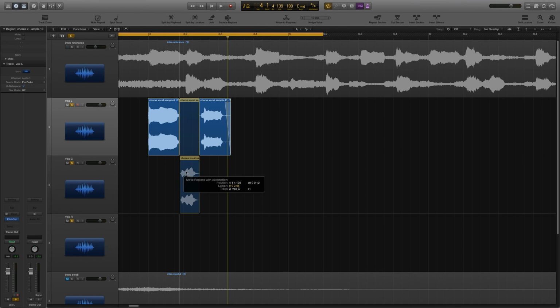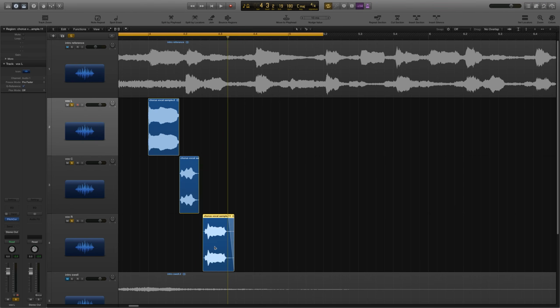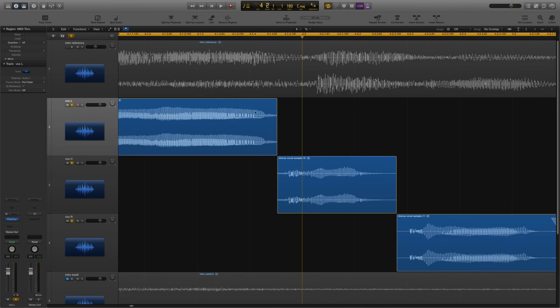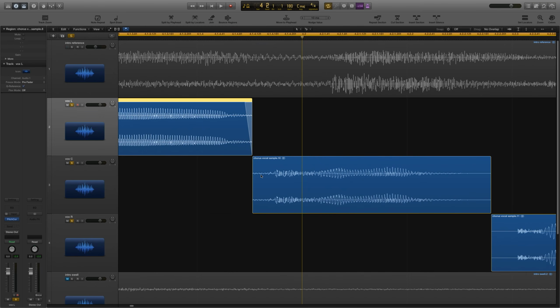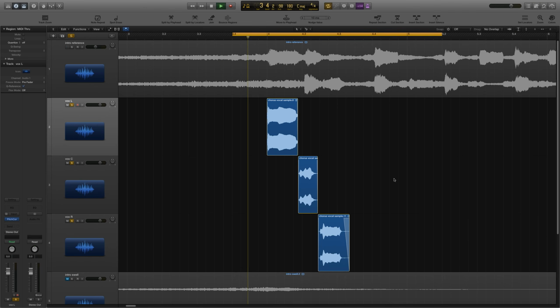So this can come straight down. By the way, if you hold Shift while you pull it down, it will sometimes, if you don't move it too far, snap it right in place. And then I'm just going to fade these a little bit, just so there are no popping sounds in there. There we go. Let's see what that sounds like. Magical. Right, so it's not panned yet.